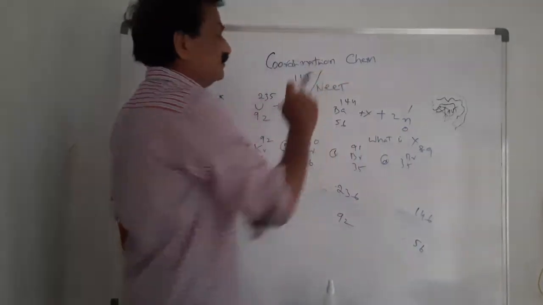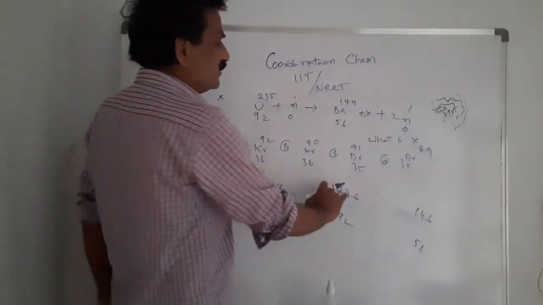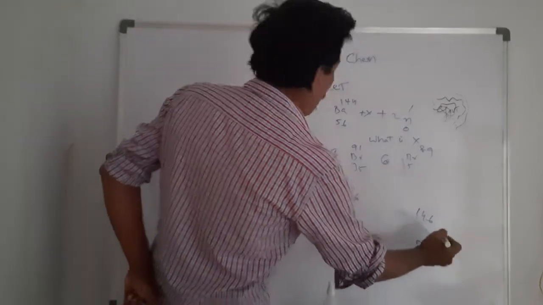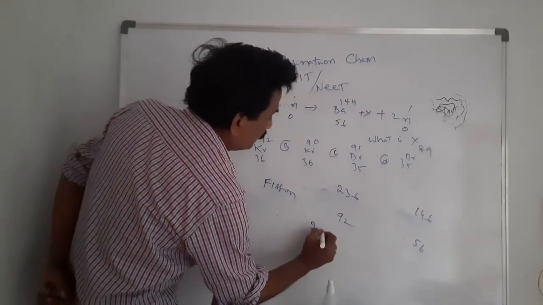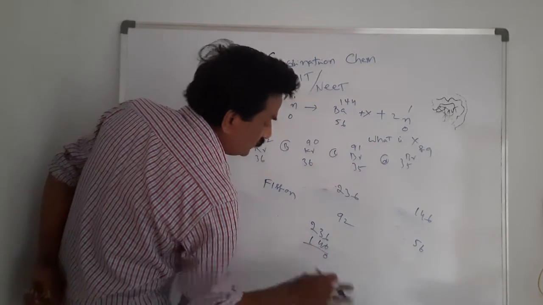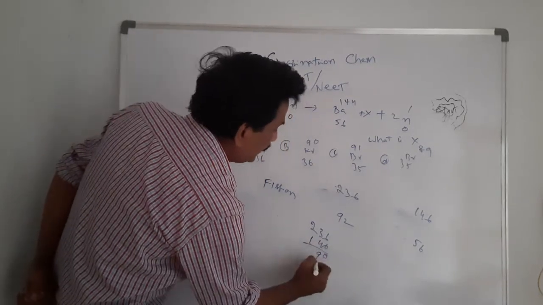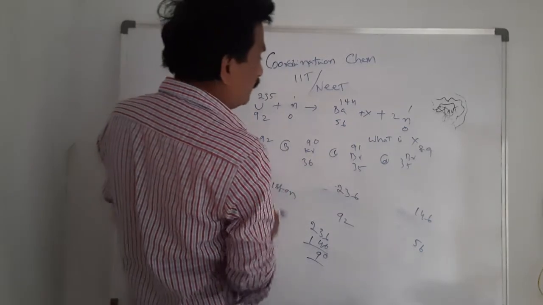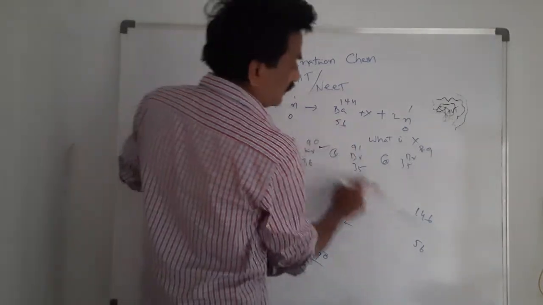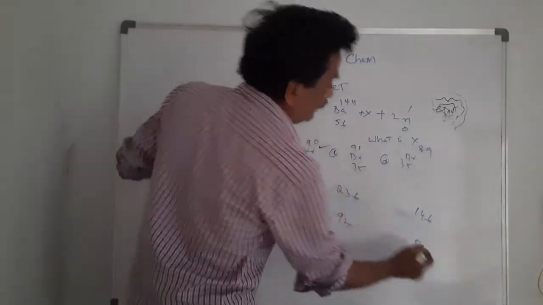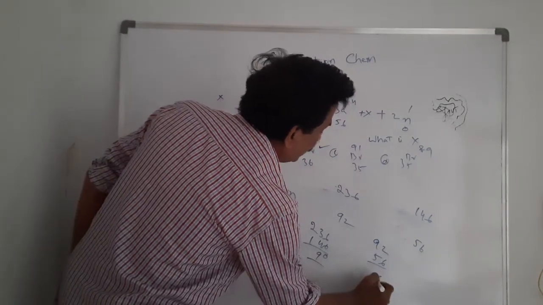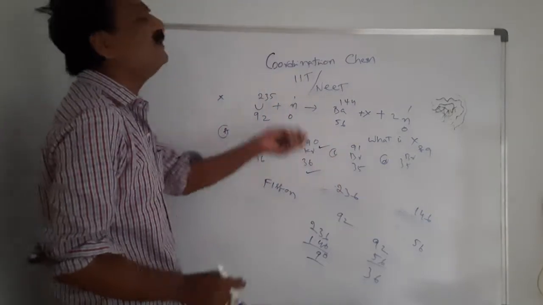So what about this one? Then you simply subtract 236 minus 146, which is 90. So the mass number is 90. At the same time, atomic number 92 minus 56, that is nothing but 36. So B is the right answer.